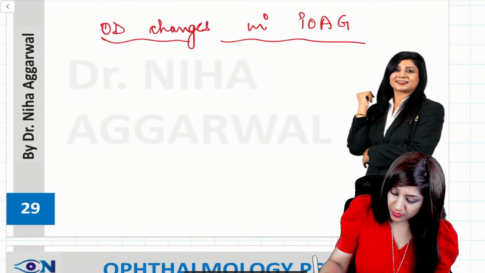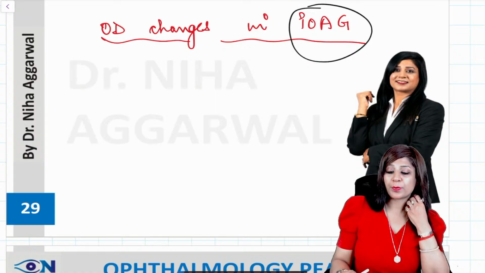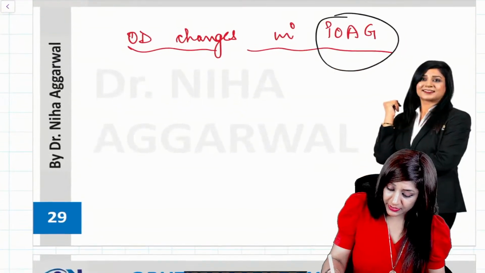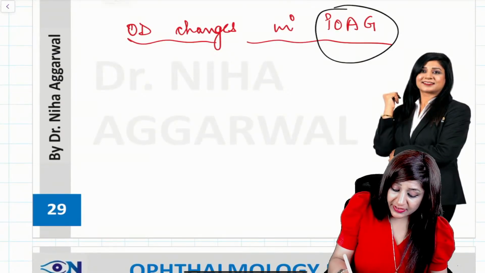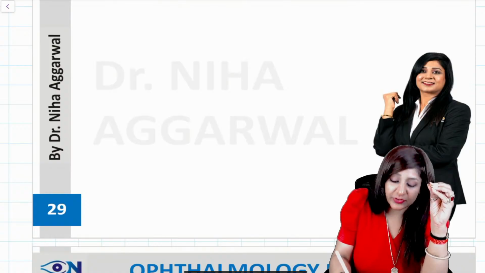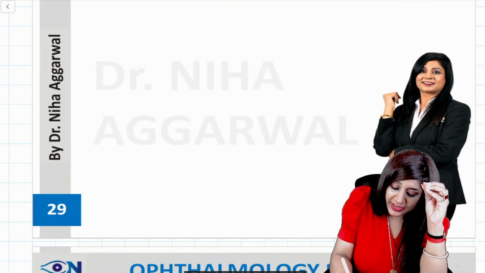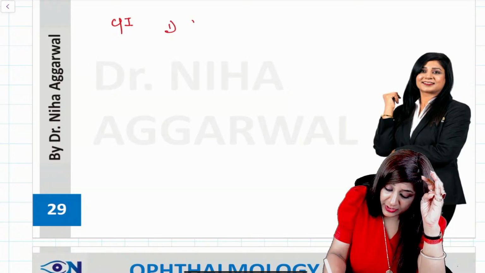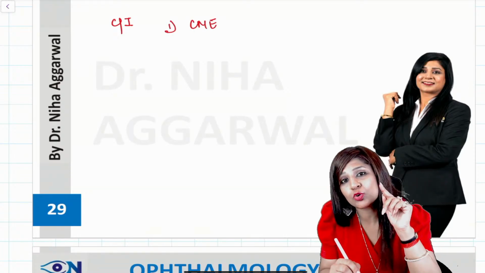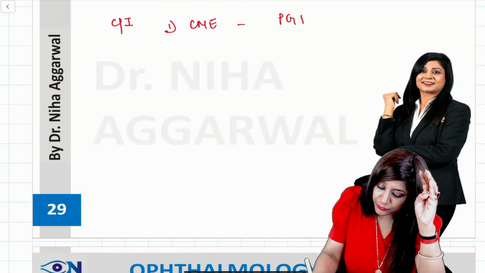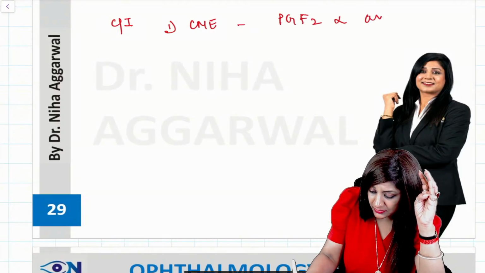Now, optic disc changes in primary open angle glaucoma, this we have already dealt with. So I'll be continuing here with the anti-glaucoma drugs. Another important thing is which drugs are contraindicated. Number 1, if there is cystoid macular edema in my patient, which anti-glaucoma drug should be avoided? It should be prostaglandin F2 alpha analogs.